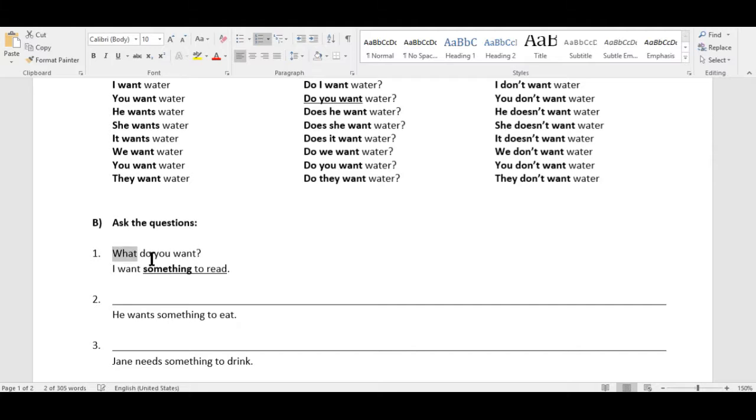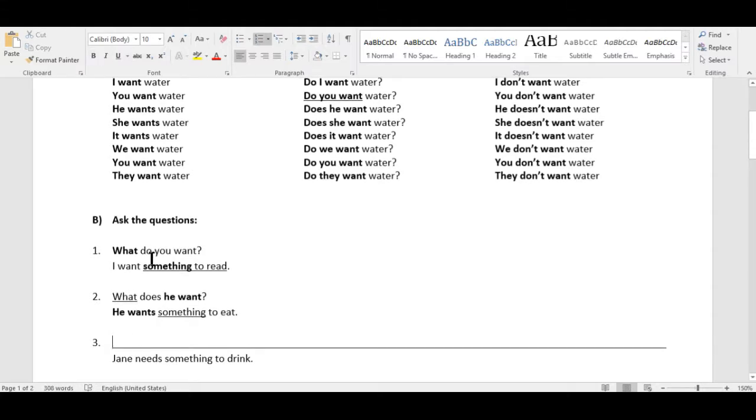Something to read. He wants something to eat. He wants what? Something to eat. So, what does he want? He wants something to eat.